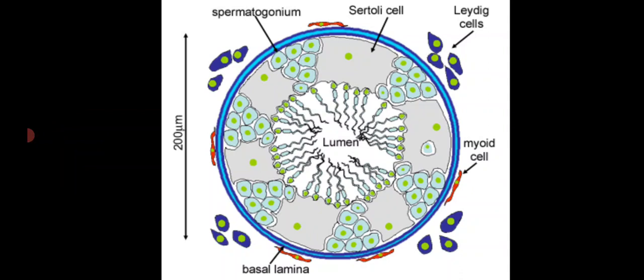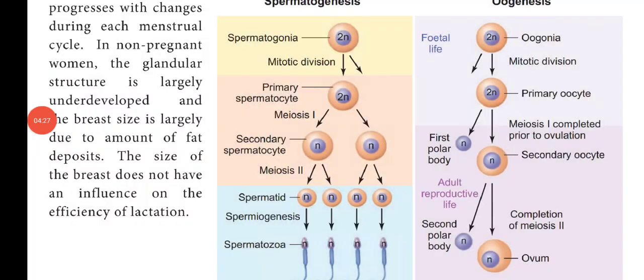Another one is type B spermatogonia. This type B spermatogonia is going to enter into different phases, that is multiplication phase, growth phase and maturation phase, and then they become the sperms. Now, we will see this sequence of events which takes place in the seminiferous tubules. First is the multiplication phase. Here, the spermatogonia undergo mitotic division and produce more spermatogonia. In this picture, we are taking only one spermatogonia.